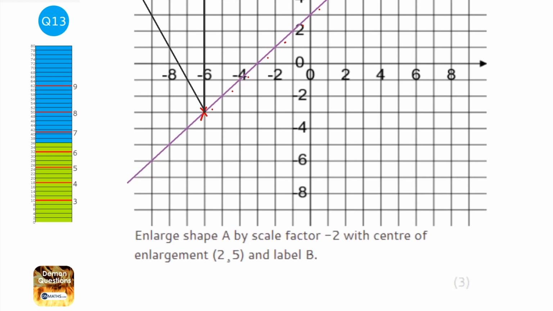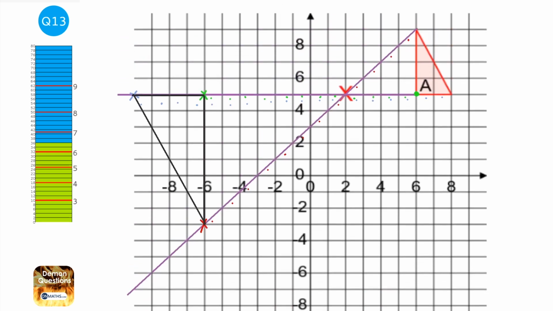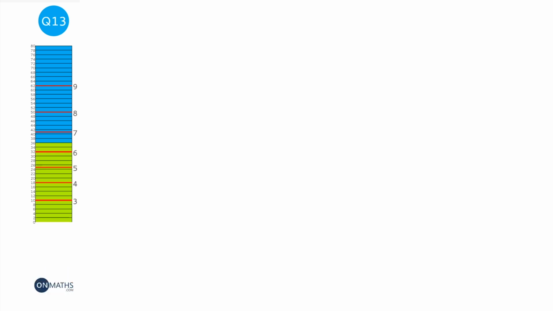And probably it will say label it B, yeah. So label it B. And always check the width of A was 2 and the width of B is 4, so that's good. The height of A is 4, and so the height of B should be 8, which it is. And it looks unusual because for an enlargement you're used to it being the same way around, but for negative enlargement it basically just flips it.